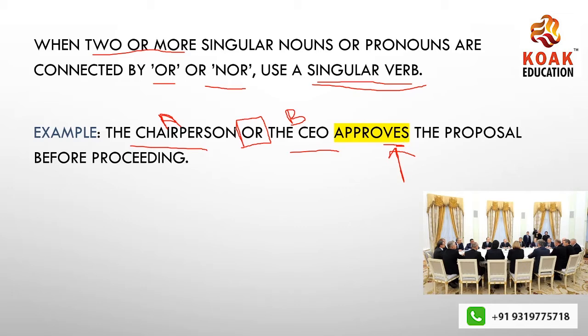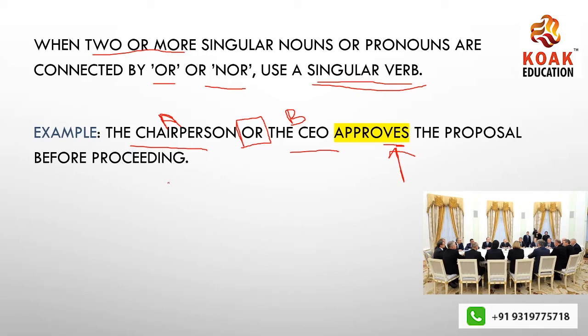So when you connect your subjects using or, nor, a singular verb is used. For example, A or B is coming. I don't know who, but either A or B is coming. A or B has come. The chairperson or the CEO approves the proposal before proceeding.